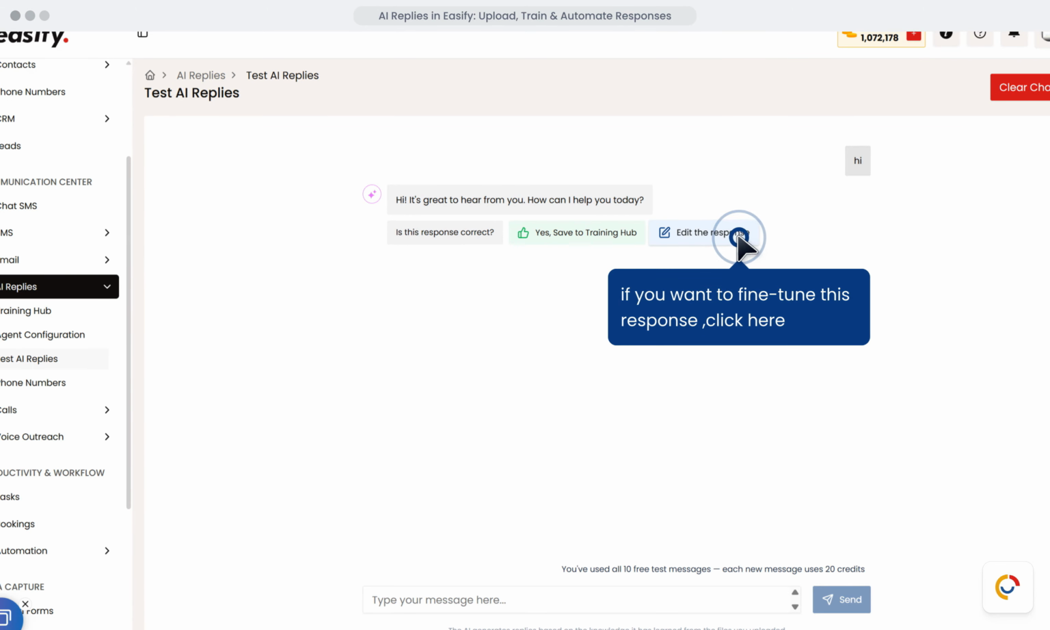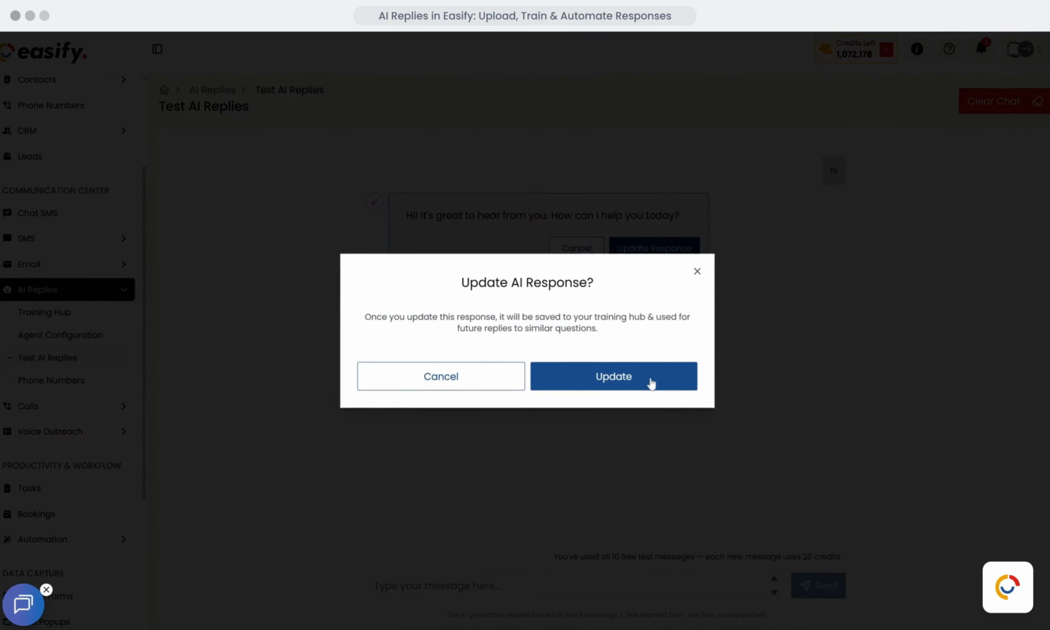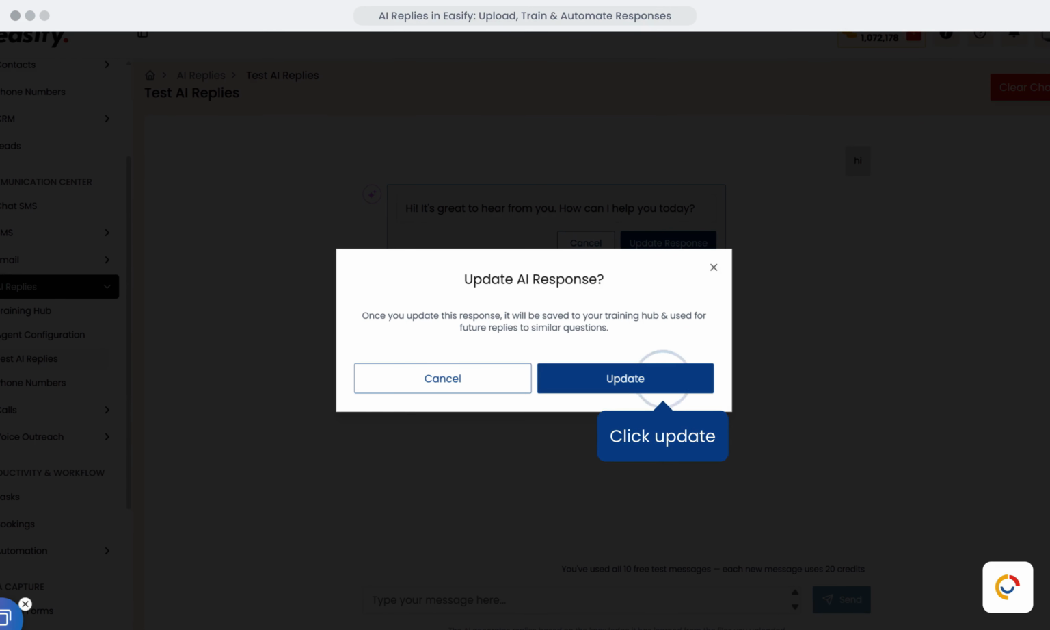If you want to fine-tune this response, click here to make adjustments. Edit the message to match your needs, then click Update Response to save your changes. Confirm your update.